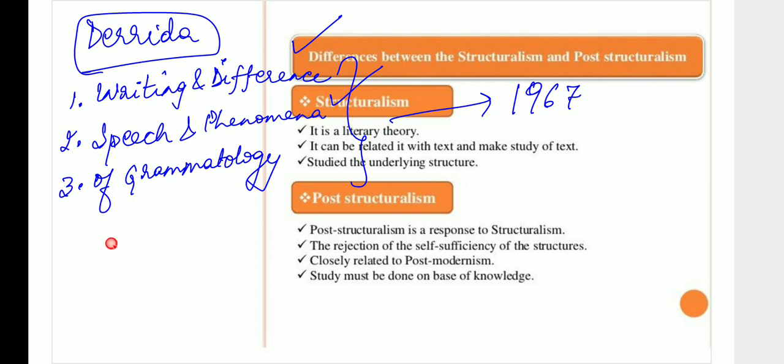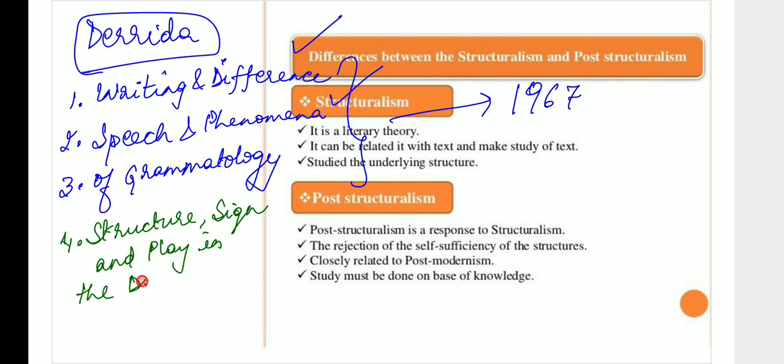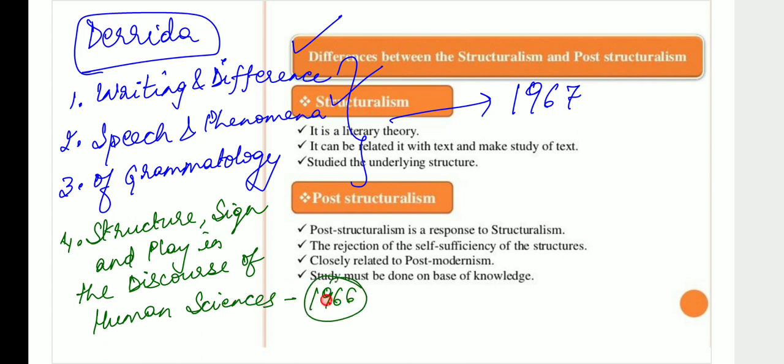Derrida's work, Structure, Sign, and Play in the Discourse of the Human Sciences, was an essay. Structure, Sign, and Play in the Discourse of the Human Sciences, 1966, becomes even more important. This is the work that actually starts the beginning of post-structuralism. This is the fundamental essay that actually starts your post-structuralism.